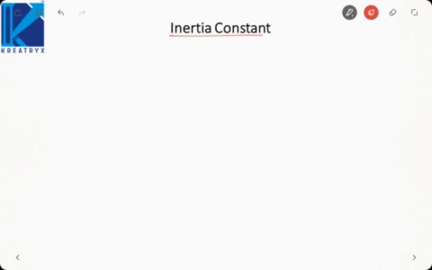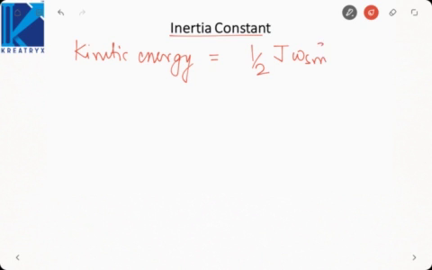Okay, so first let us understand about the kinetic energy. In a synchronous machine, kinetic energy will be half J omega Sm square. Here omega Sm refers to your synchronous speed in mechanical domain, because as we have studied in machine, there are two domain, one is mechanical and other is electrical.